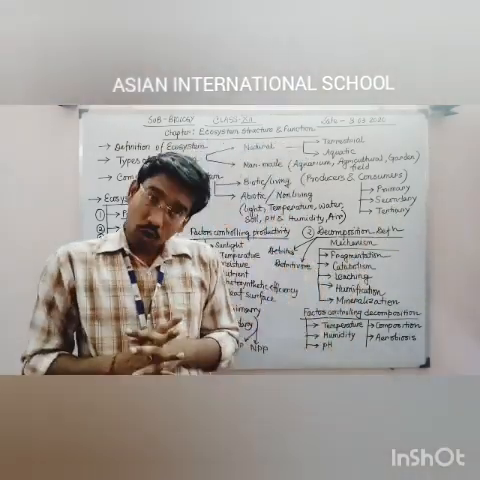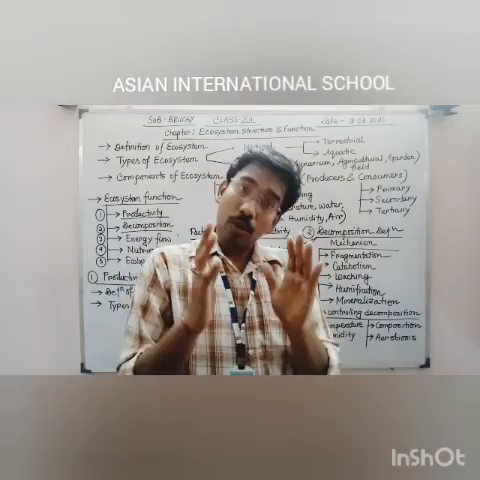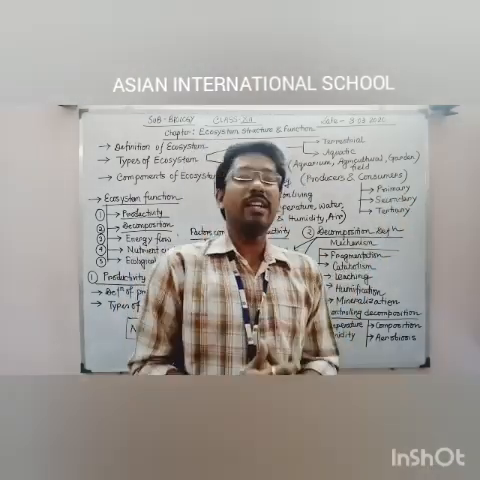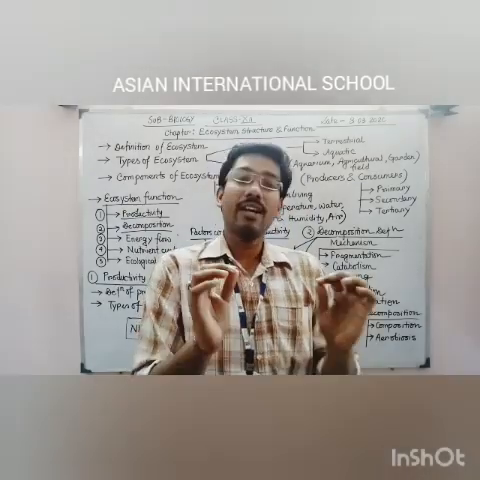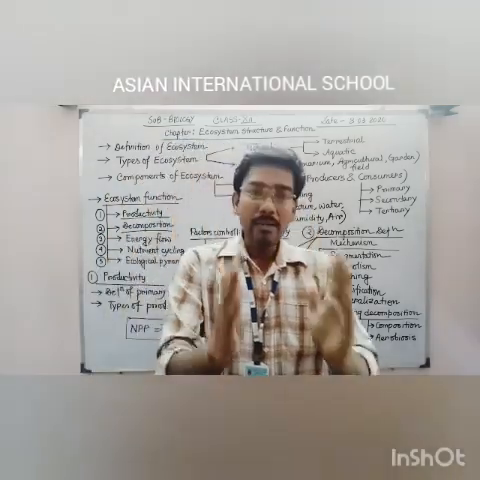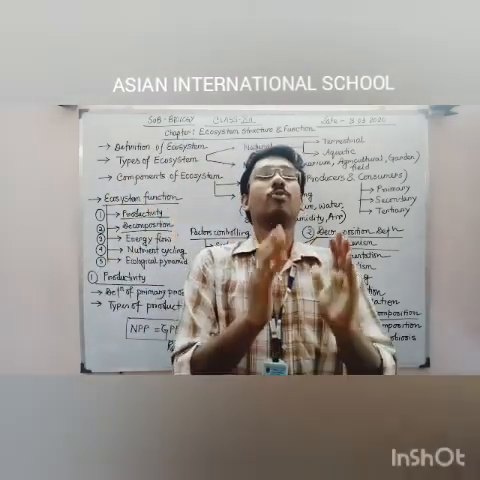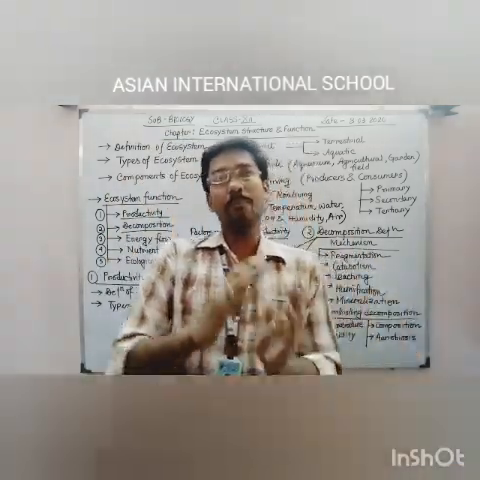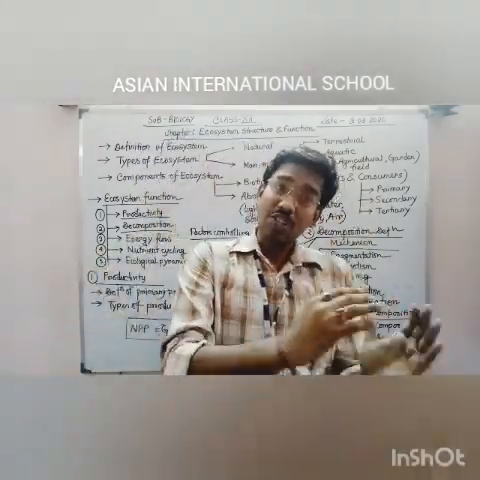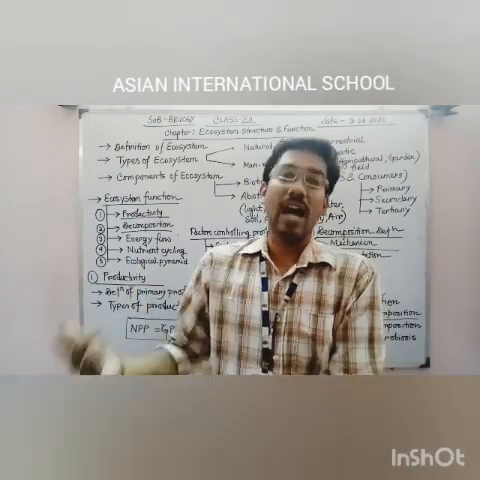So that specific productivity which is produced by any specific primary consumer or herbivore per unit time will be called secondary productivity. We have to keep one thing in our mind: primary productivity is related with the plant's productivity per unit time, and secondary productivity means the primary consumer's productivity per unit time.